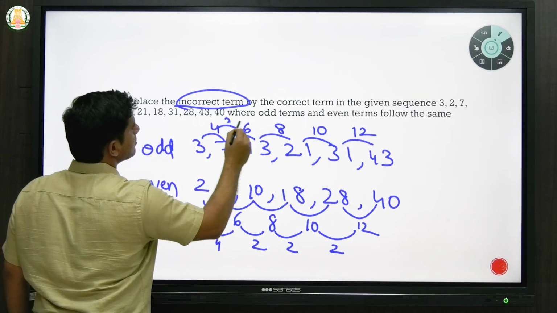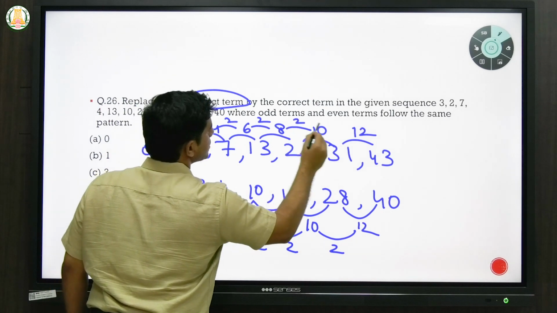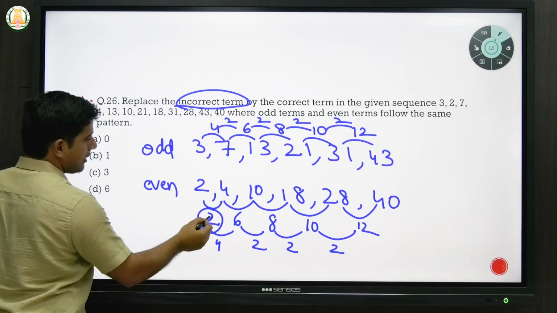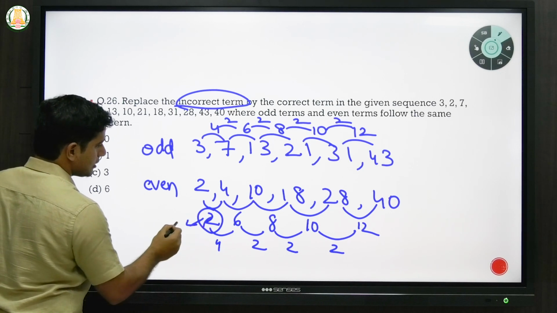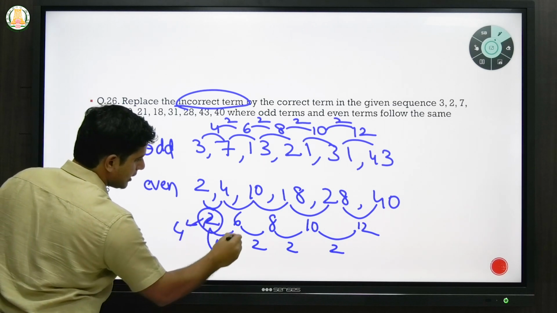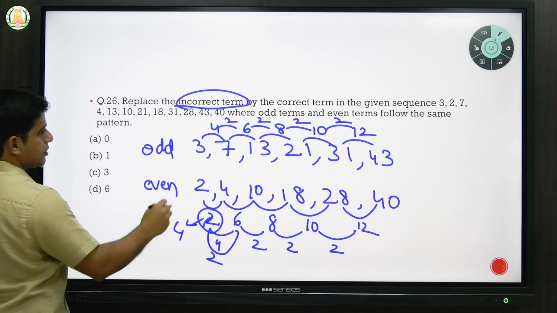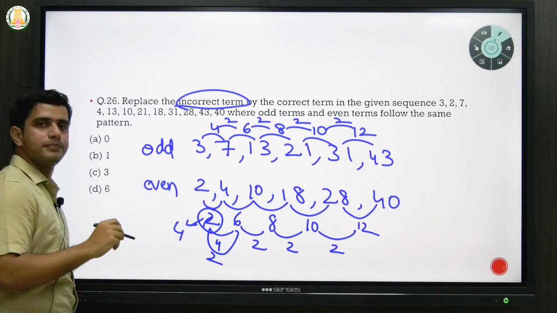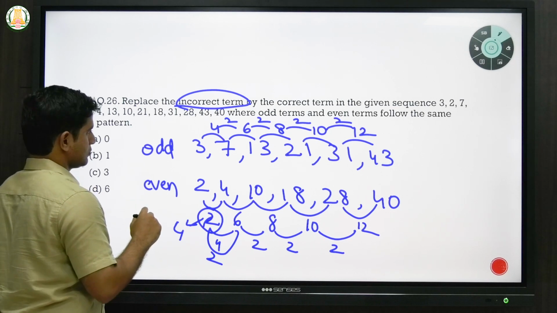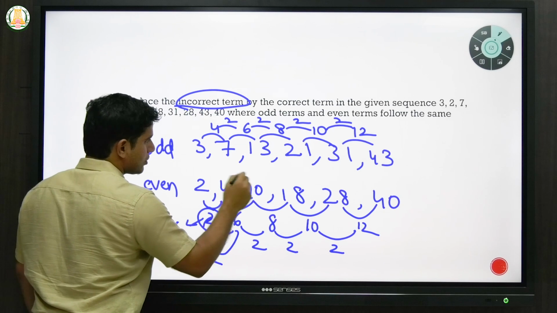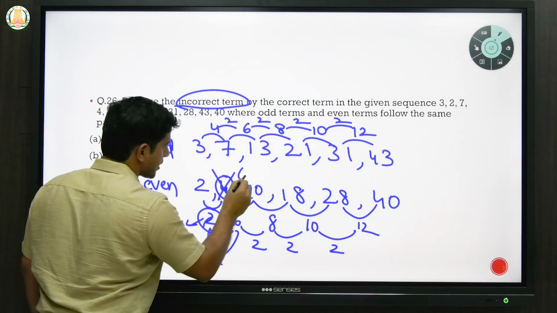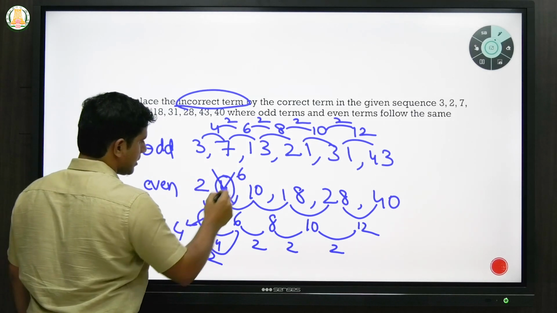Whereas here if you see, every term has difference as 2, every 2 terms. So if you just change this particular number, let's say if you make it 4, then the difference becomes 2. That means you have to change which number here? Yeah, 4 with the 6. So when you have two 10, the logical step would be to remove 4 and put 6. Then what happens? The difference here becomes 4.